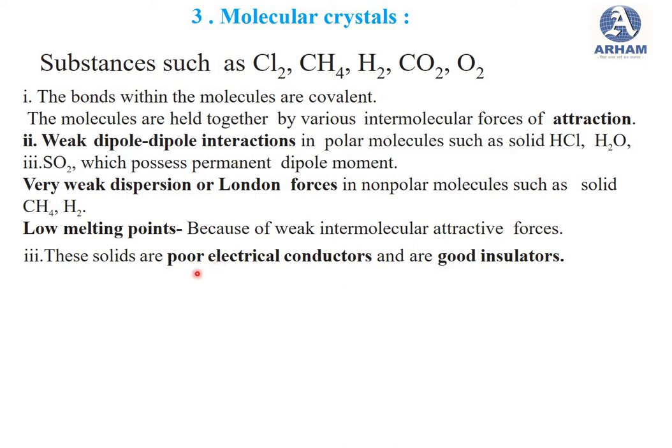These solids are poor electrical conductors and they are good insulators.